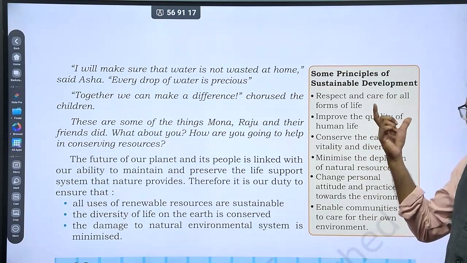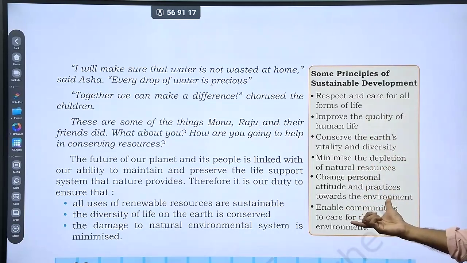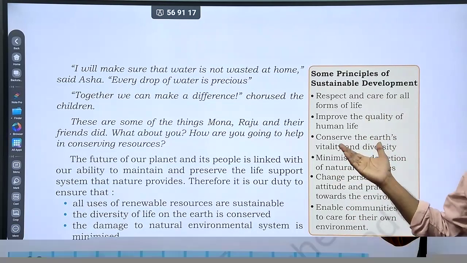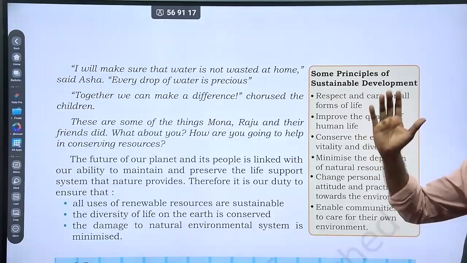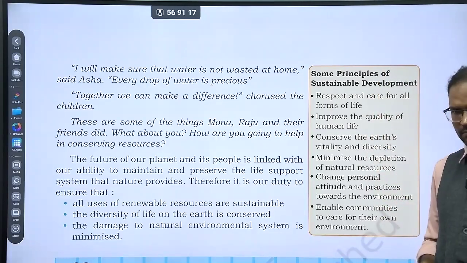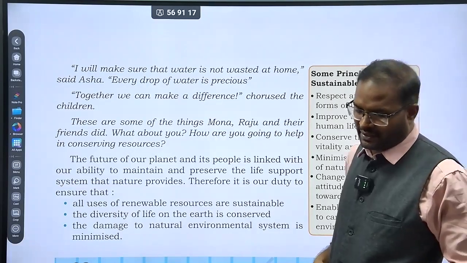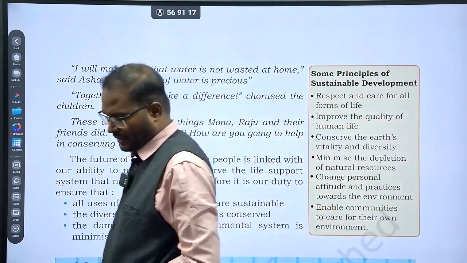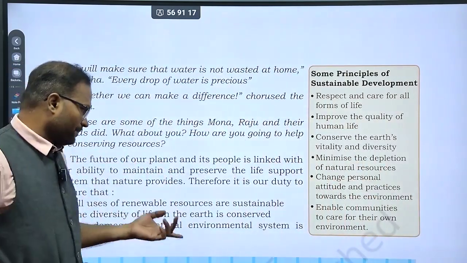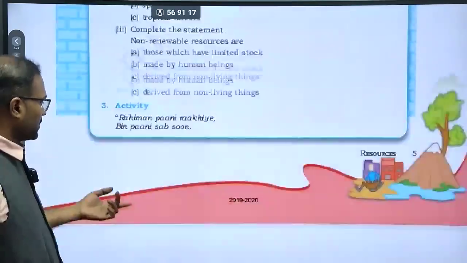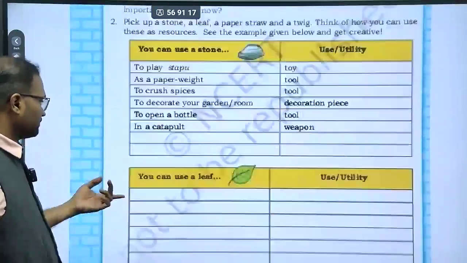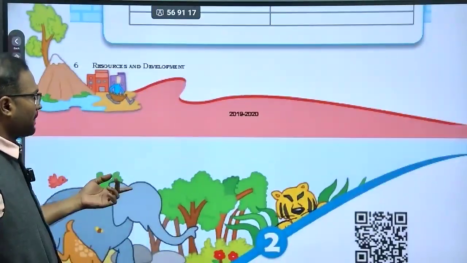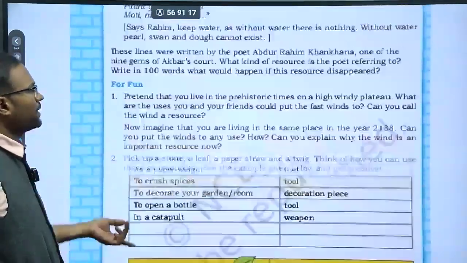So just know these principles, and you can simply take a printout of this and paste it on the wall. That will change your life entirely. Okay, right, let it be. So with this, the first lesson comes to an end.